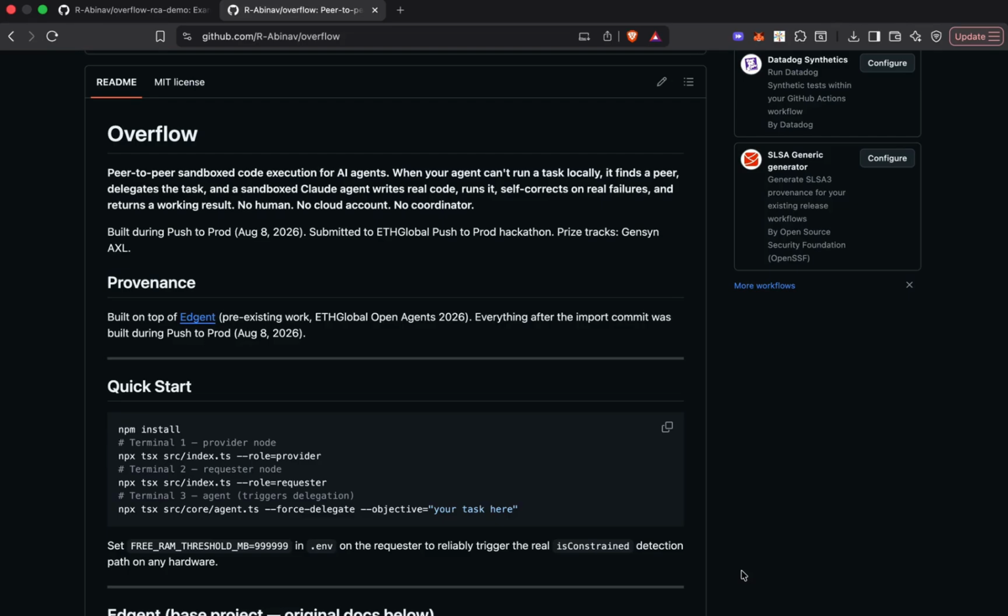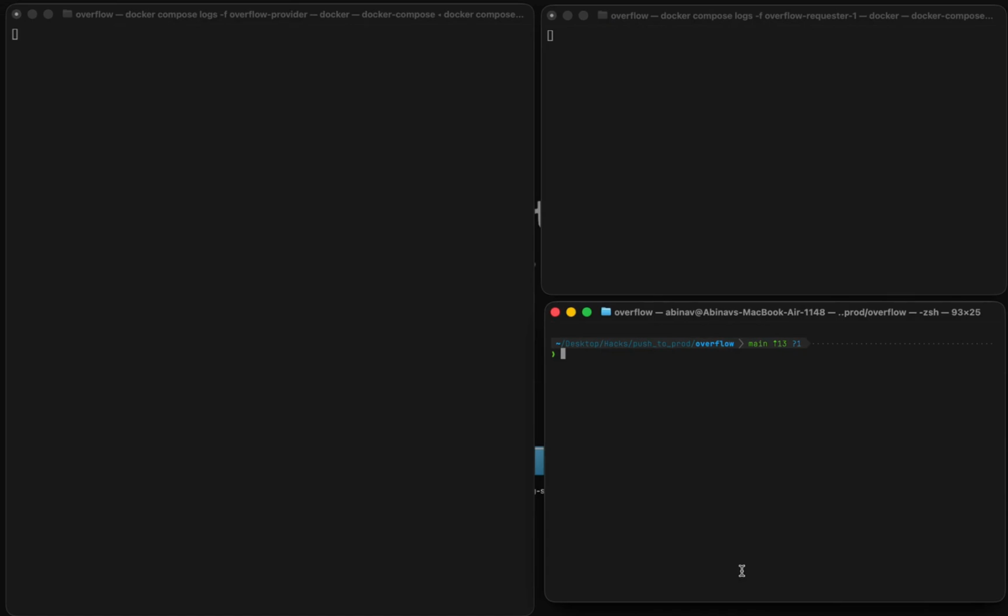The gap is this. Today, when an AI agent generates code it needs to run, it assumes it has the compute and the dependencies to actually execute that code. Edge devices don't. And an agent on a resource constrained machine has no way to autonomously recover. It just crashes, waits, or needs human approval to spin up a cloud sandbox in advance. There was no way to say, here's code I've already written, someone with spare compute, please just run it for me.